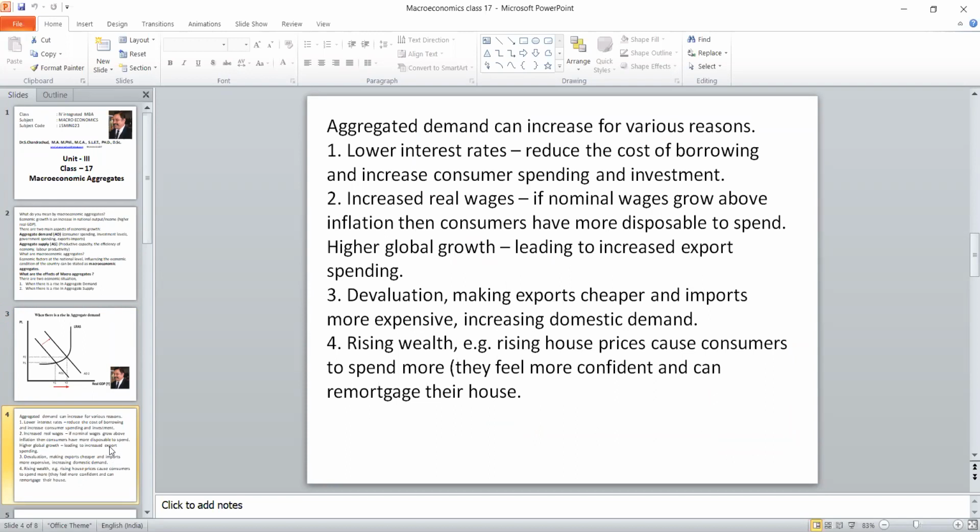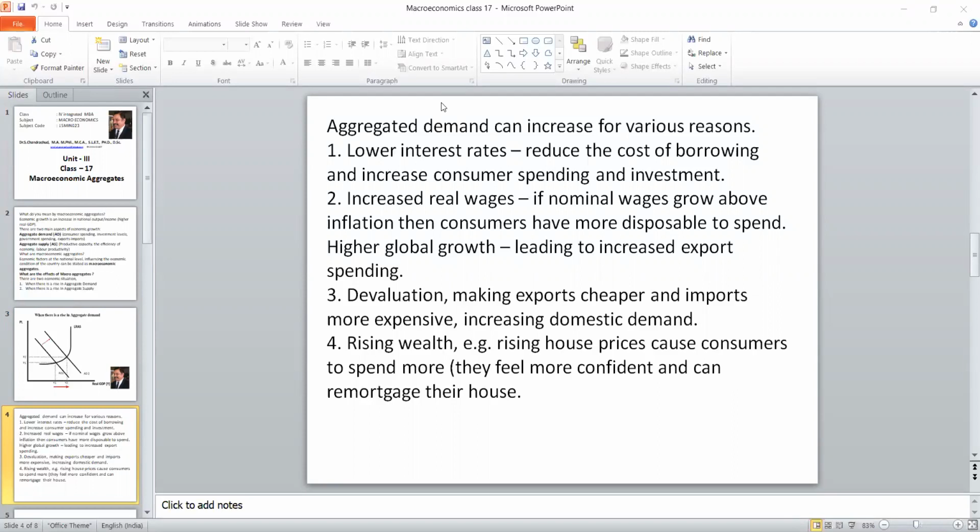People will start trying to invest, so the government will reduce the interest rate. The cost of borrowing will be lower, and there will be an increase in the production. The production capacity will be increased, and there will be more spending by consumers and investment. This is the first effect when there is a rise in the demand.